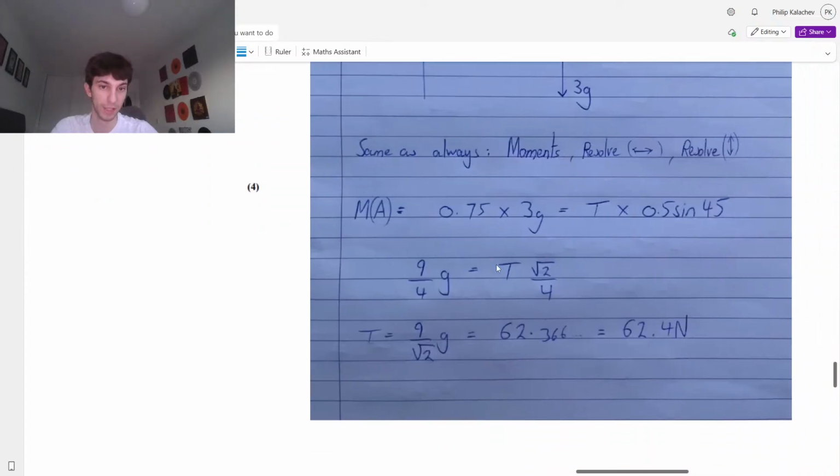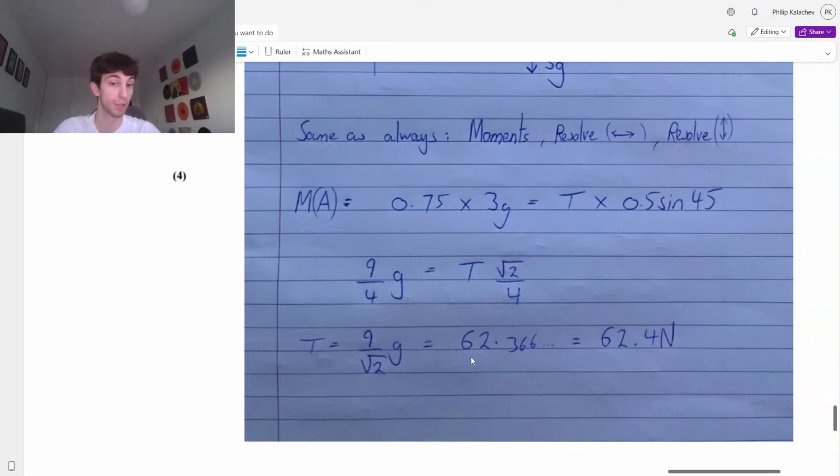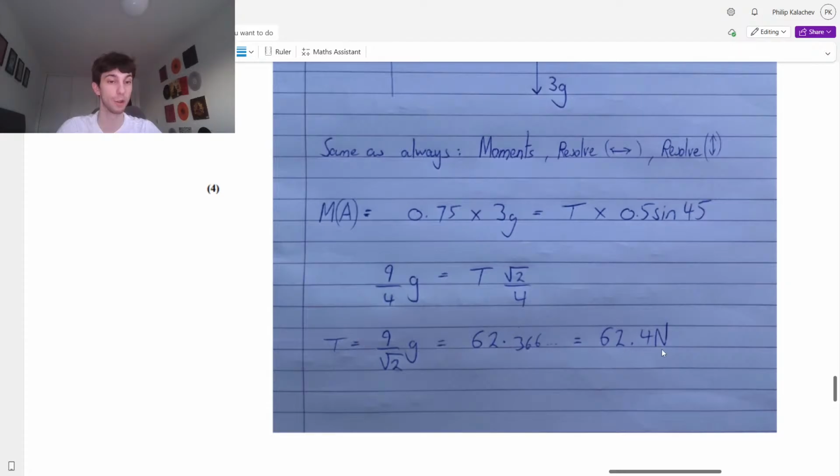So T will be equal to, all we have to do is divide over by root 2 over 4. You can multiply by 4 and divide by root 2, however you want to think of it, it doesn't matter. It equals 9 over root 2 g. This will give us 62.366 and a bunch of decimal places. This is mechanics, so we do 3 significant figures. So this is 62.4 newtons. Thumbs up if that makes sense, guys.